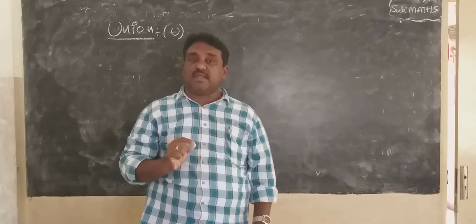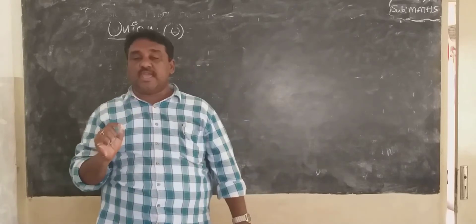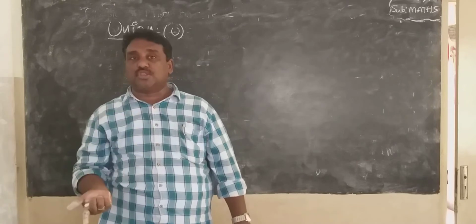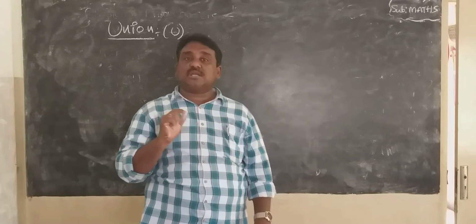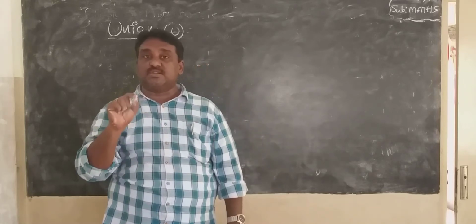The set of elements that belongs either to A or to B or to both is known as union.